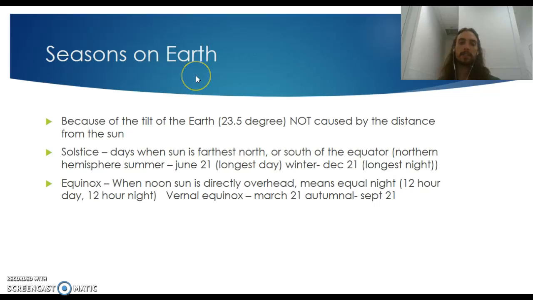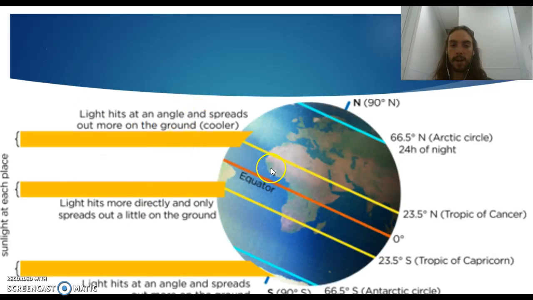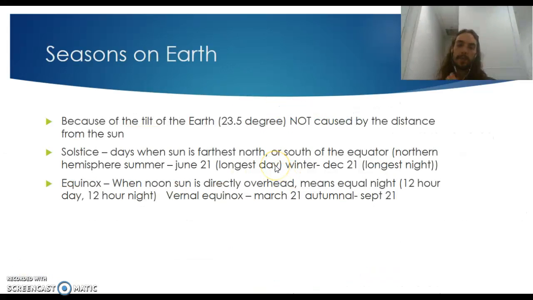So more about the seasons on the Earth. The seasons are because of the tilt of the Earth. I've told you this about 6 times now, so we need to remember that. It's a 23.5 degree tilt, and it is not caused by the distance from the sun. Seasons are not caused by the distance from the sun. They're caused by the tilt of the Earth, and that's due to these rays right here. We've gone over it a bunch of times, so if you have any questions about it, let me know, because I can go over it again.